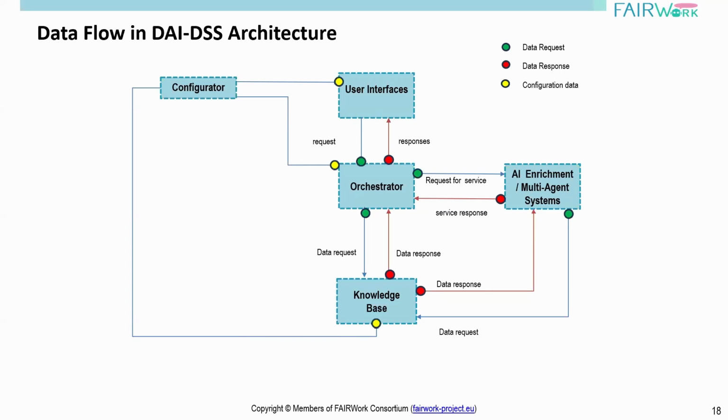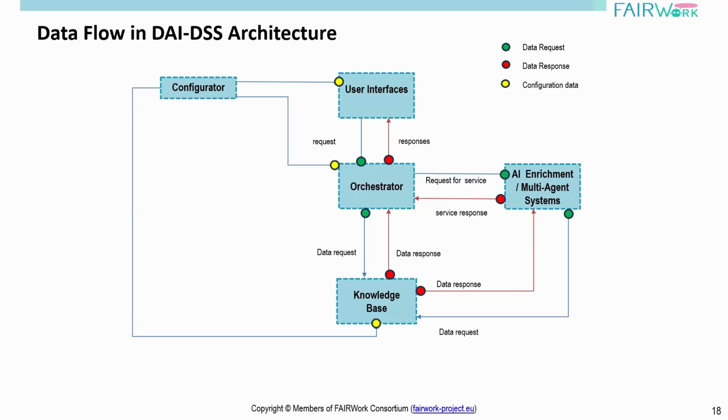First, the user will request, let's say for CRF, that we want to allocate workers to the lines. There will be an appropriate graphic layout for this component. There will be a button or some user interface for invoking a service to allocate workers to the line. With this input, it will go to the orchestrator. The orchestrator has been configured with a series of workflows. These workflows can be like retrieving data from the knowledge base, collecting and parsing this data and making it a suitable representation format that is needed for the AI service. It then invokes this AI service with this data, gets the result back, does some post-processing, and gets it back to the user interface.